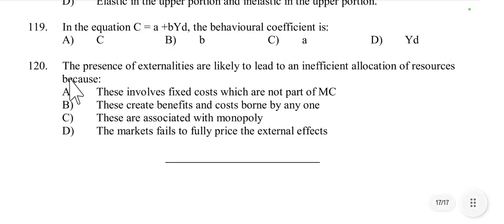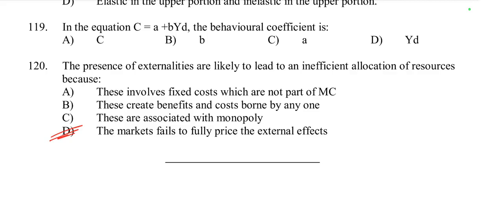Then today's last question, the presence of externalities is likely to lead to an inefficient allocation of resources, because when externality exists, the market fails to fully price the external effect. Externality occurs when the cost or benefits of a transaction affect third parties who are not involved in the transaction, because these external effects are not reflected in the market price.